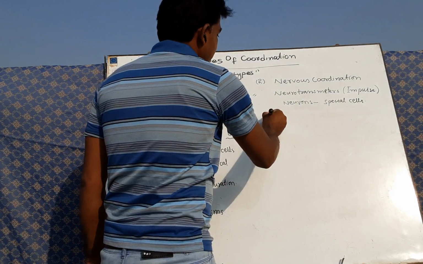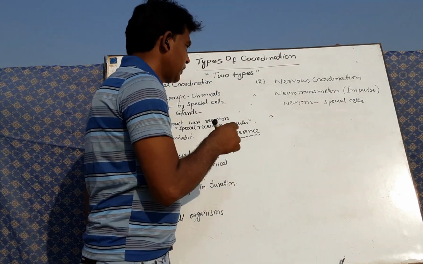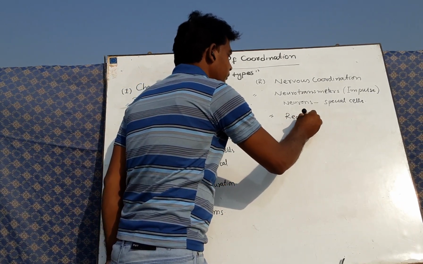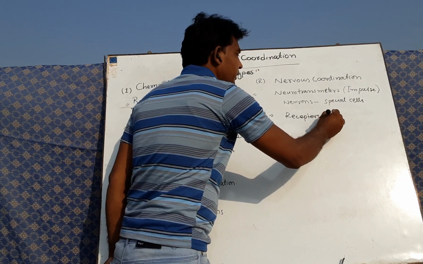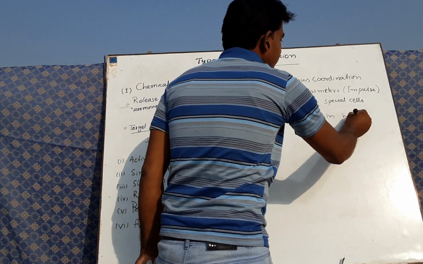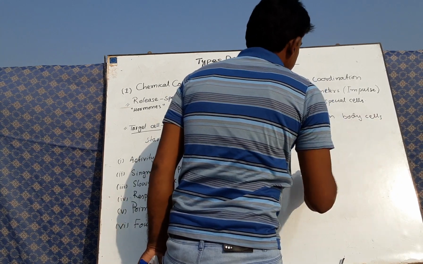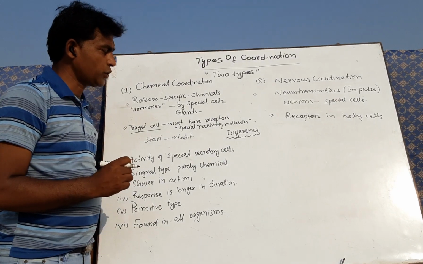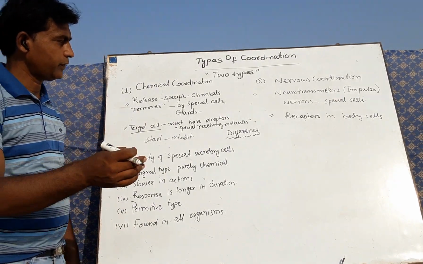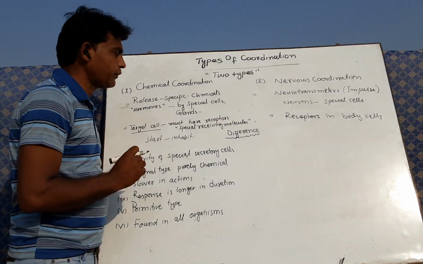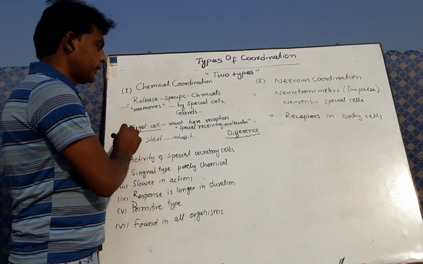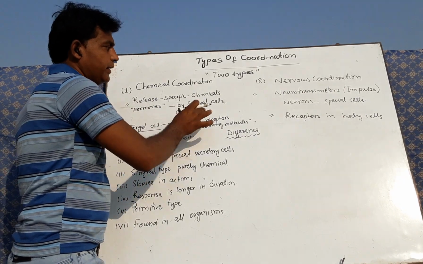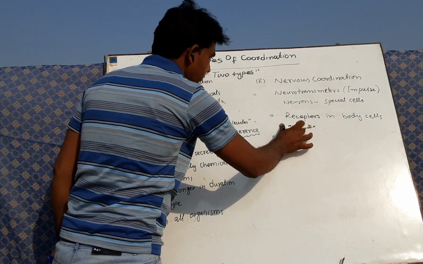Similarly, in nervous coordination, there also would be receptors in body cells which recognize the signal of the neuron and receive it for their support, for their appropriate functioning. So, dear students, this is a simple phenomenon and this is a highly advanced phenomenon.